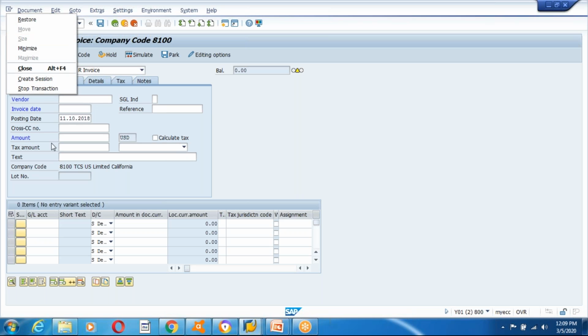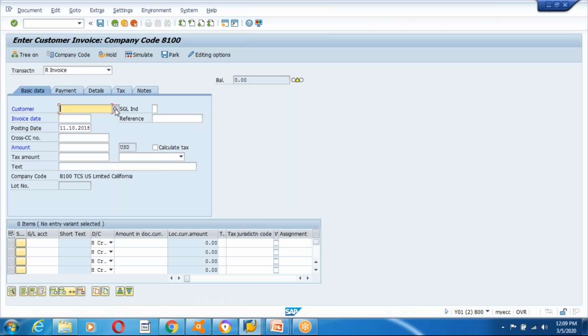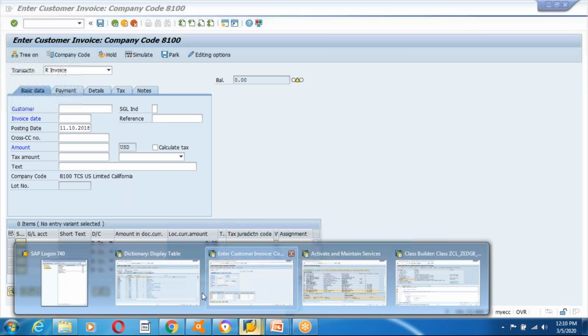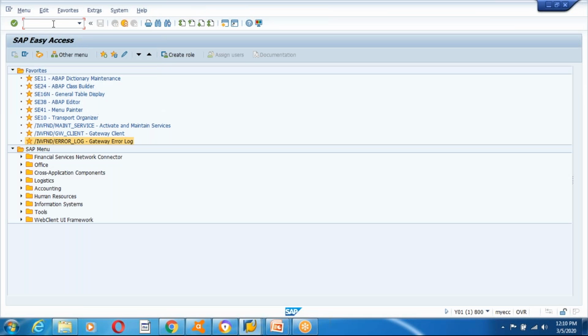Oh, it's an invoice. We can do invoices vendor also. Okay, customer F4. Okay, maybe what we can do. Suppose I need to get the customers. This is my company code 8100. So I need to get the customers which are in the company code.